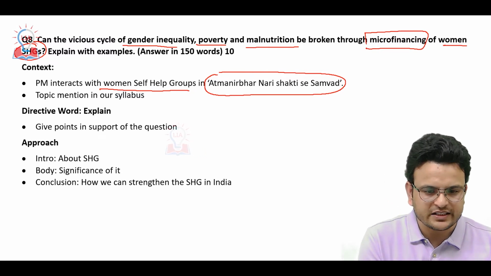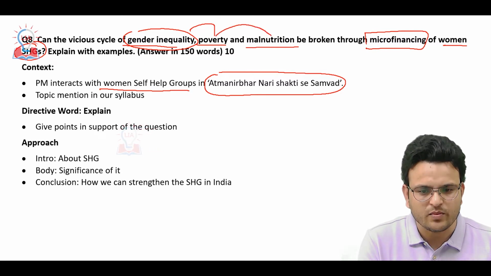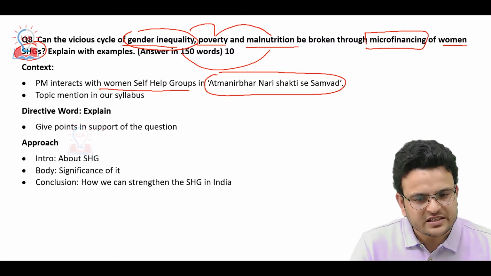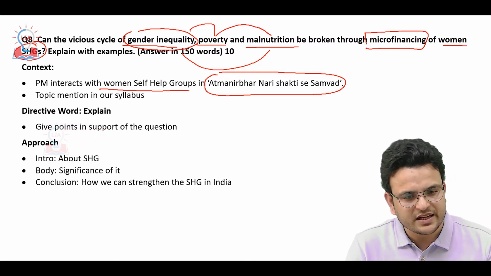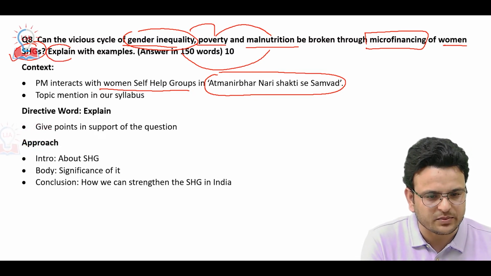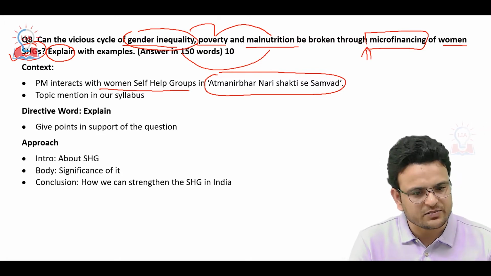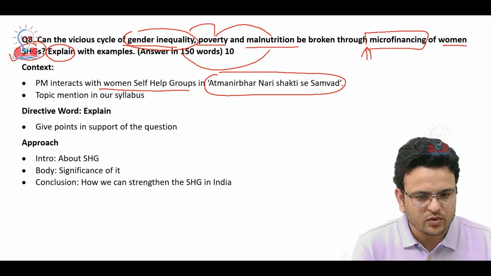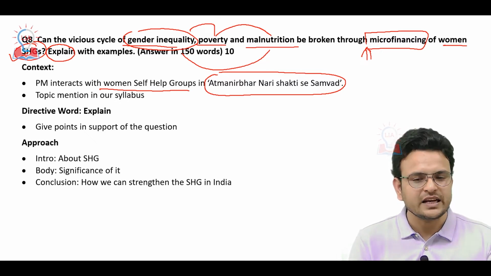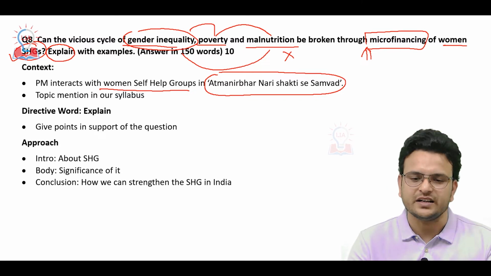You know, gender inequality perpetuates poverty. Poverty again leads to malnutrition. Again, malnutrition leads to gender inequality. This is the vicious cycle we have, and to what extent this vicious cycle can be broken through self-help groups. And the directive word we have explained. It just means you have to explain or prove this statement. You have to mention self-help groups will reduce gender inequality, they will fight against poverty, and then the status of women will increase. Automatically it is going to address malnutrition in India also.